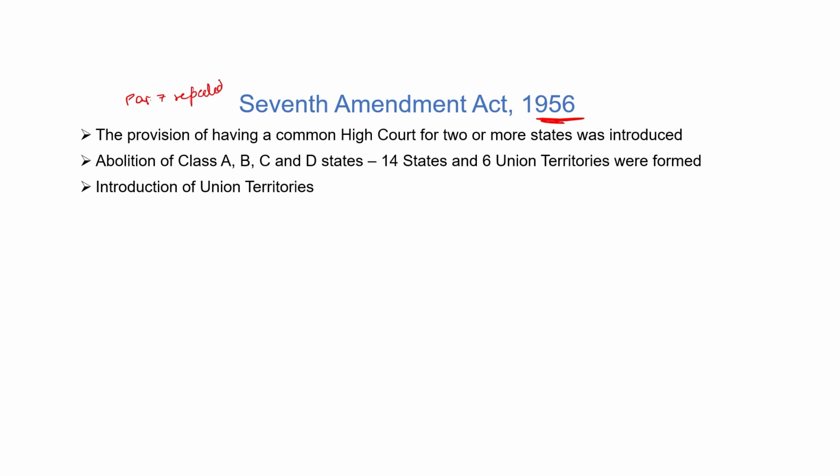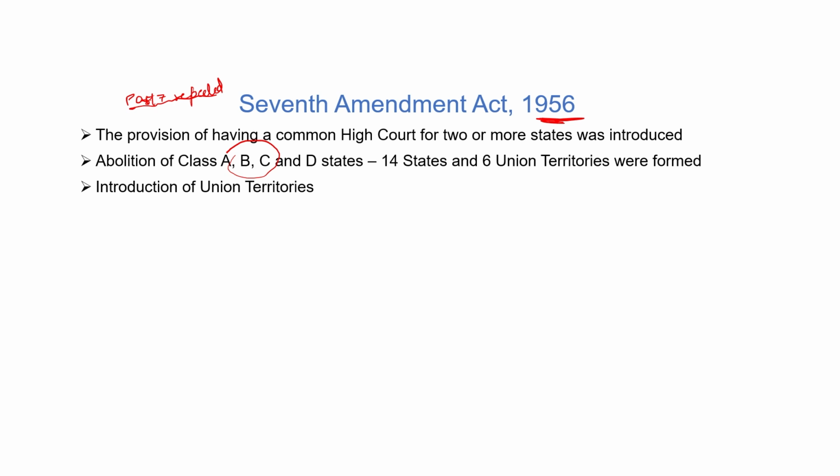I already discussed what Part 7 was. Part 7 was dealing with the B states, the 10 states of the princely states basically. The first work done in the 7th Constitutional Amendment 1956 was that Part 7 of the Constitution was removed.